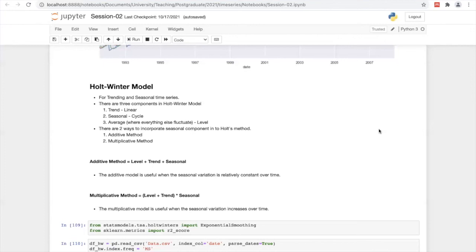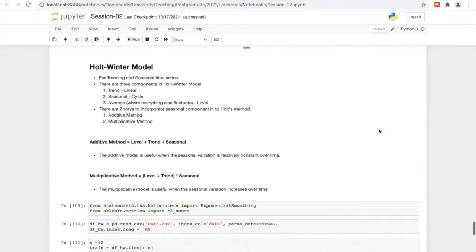In this forecasting method, we didn't discuss anything about residuals. We just discussed trend and seasonalities, right? Later on, we will discuss how to forecast time series with residuals as well.